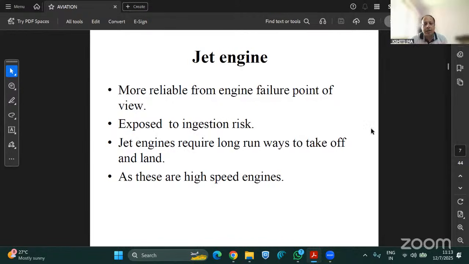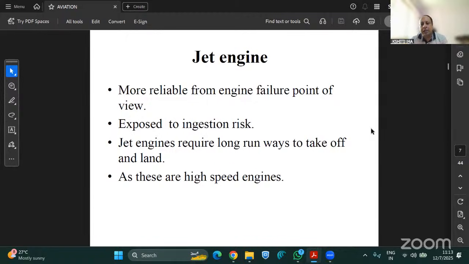So what happens is that the birds, flying at such high speed, get sucked into the engine. Obviously they die, but their bones and muscular parts damage the blades of the jet engine, and they might go inside and can destroy the engine as well. A few crashes have happened in the past due to this ingestion risk.